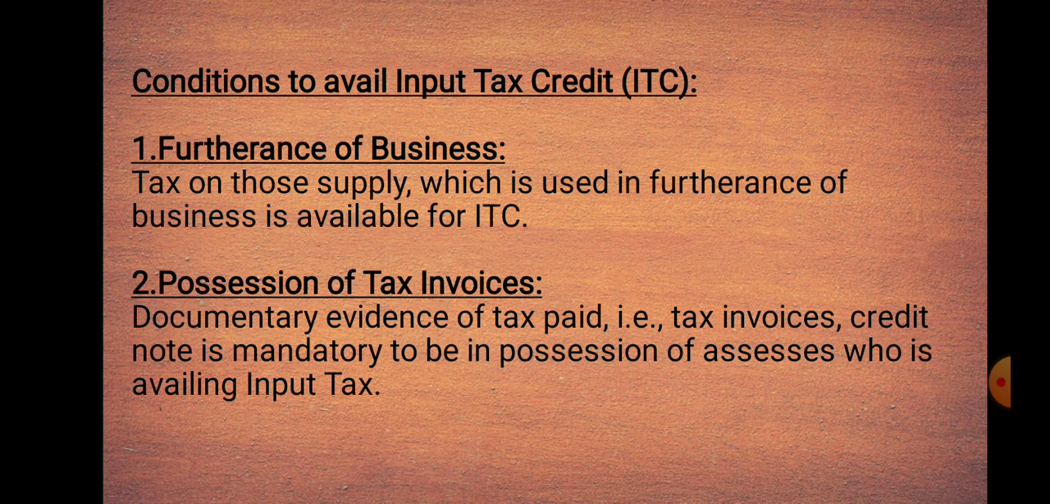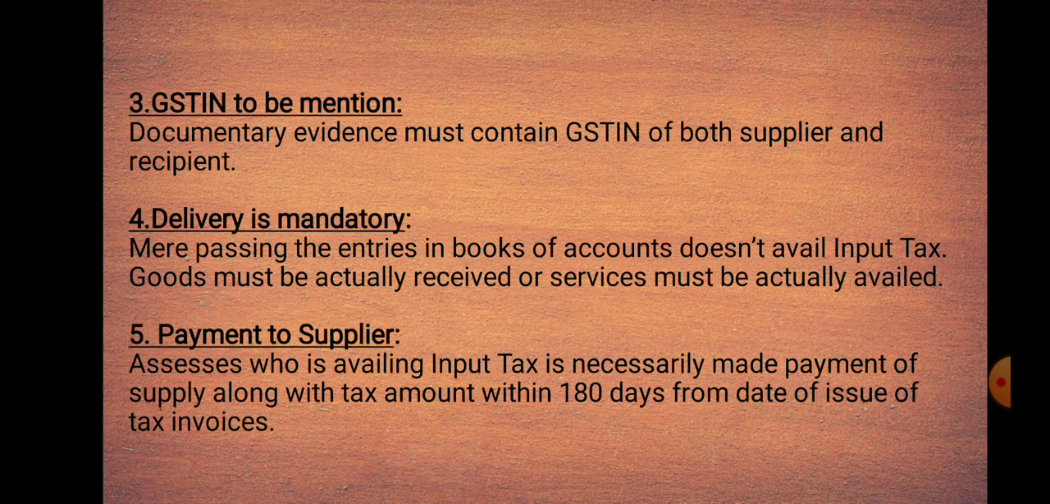And third one is GSTIN to be mentioned. Documentary evidence must contain GSTIN of both supplier and recipient. The goods and service tax identification number declaration would also be mandatory in import or export documents for importers and exporters registered under GST. And fourth one, delivery is mandatory.